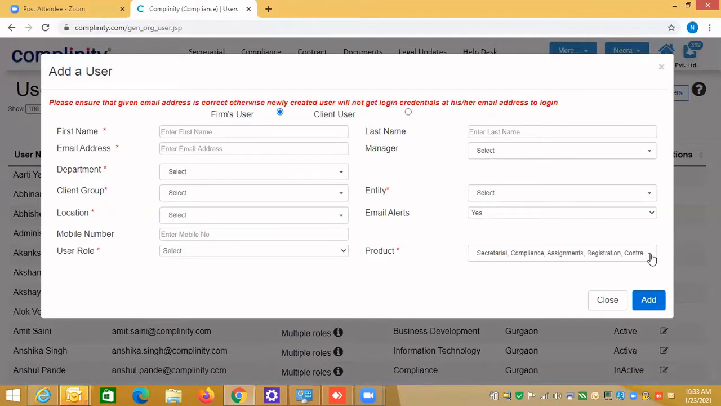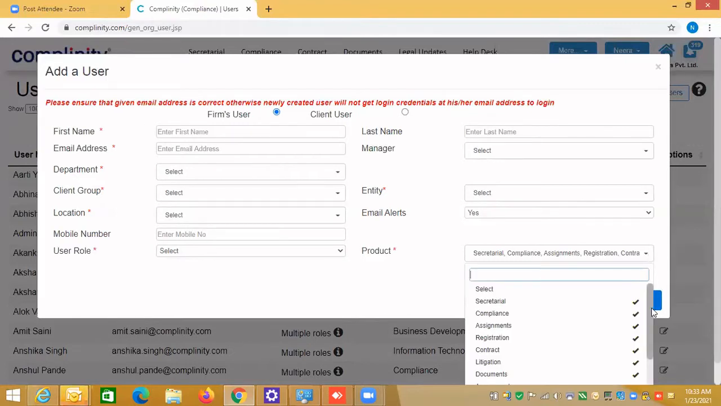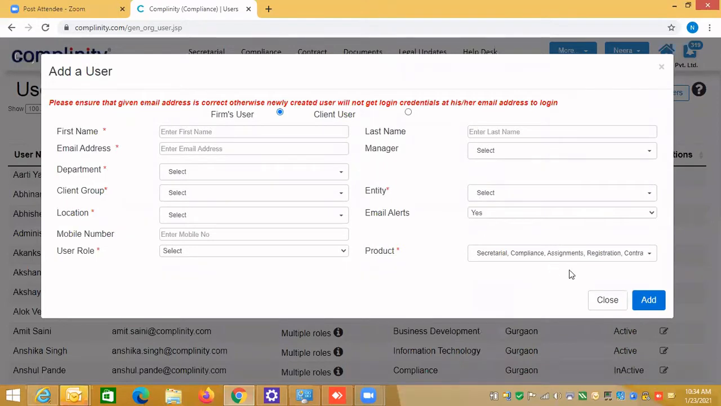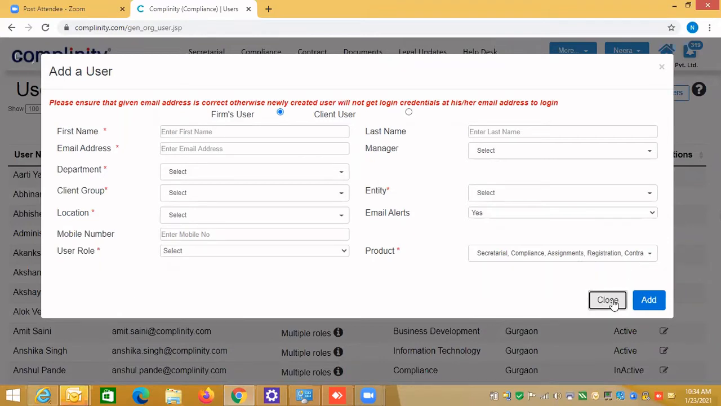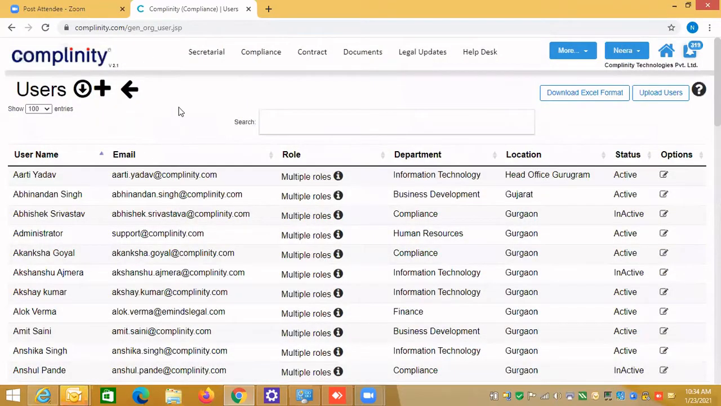And you can also decide whether you want to assign all the products mapped to your organization to that person. So you can remove products also based on usage. If you do not want to give other users access to all the products, you can delete the product from here. So that's how you can create the user.